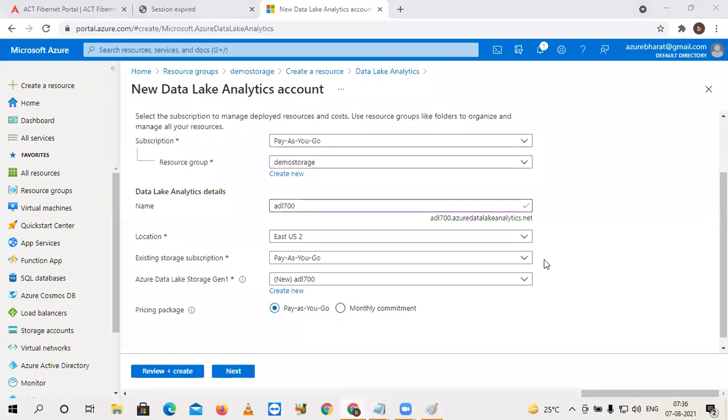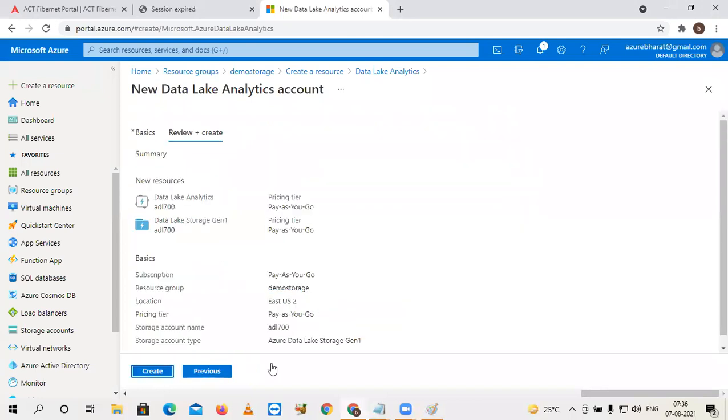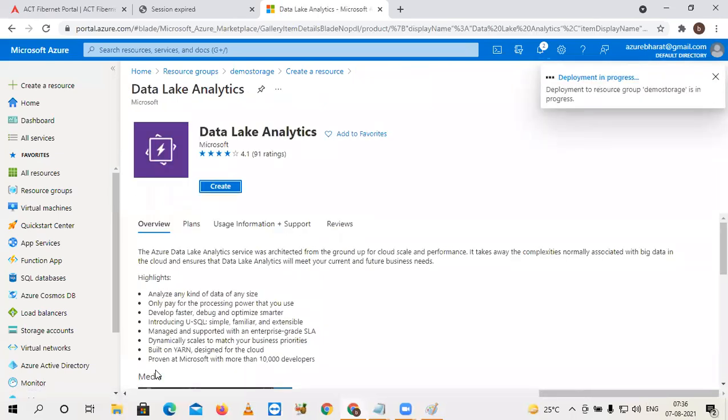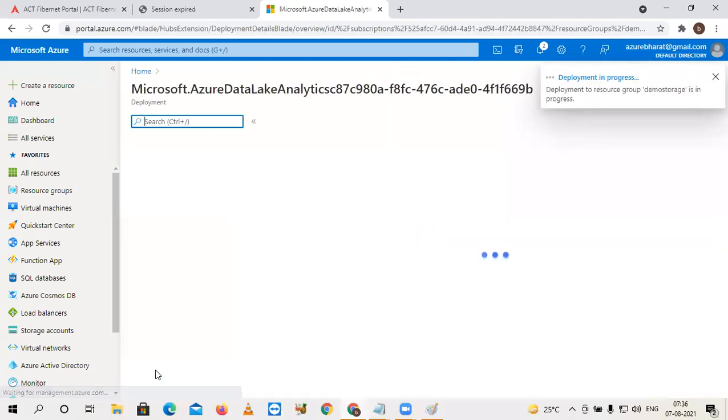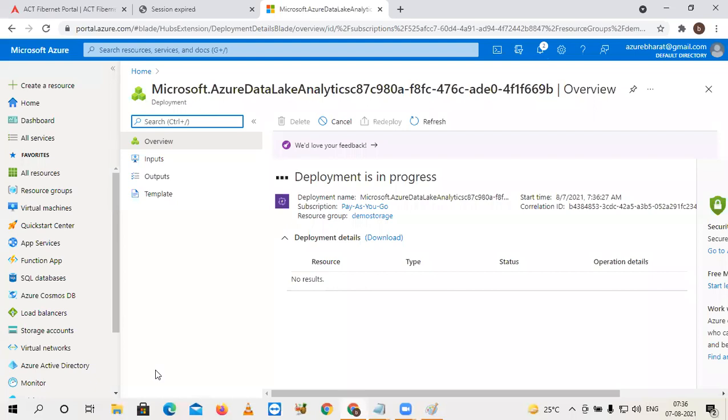Okay, finally, I'm going to click on review plus create. I'm okay with all the basic details. Finally, click on create. Observe here, on the rightmost of the browser, please observe. Deployment in progress, it is saying.